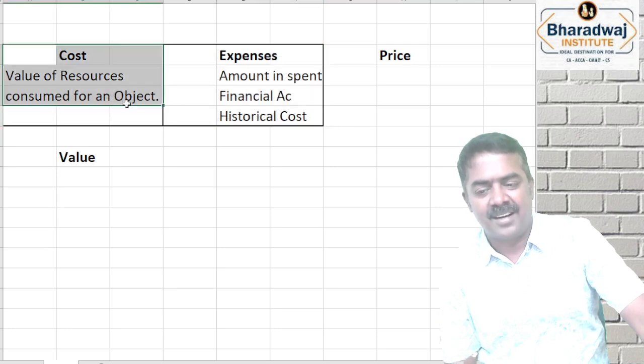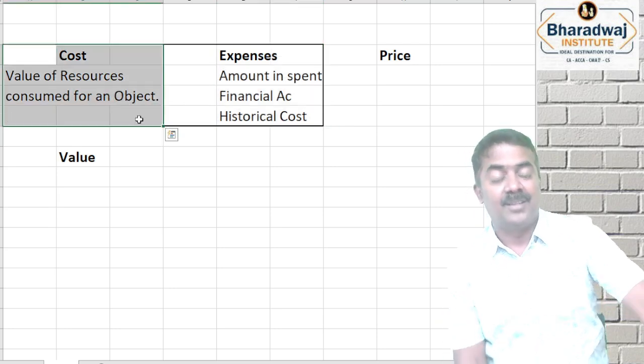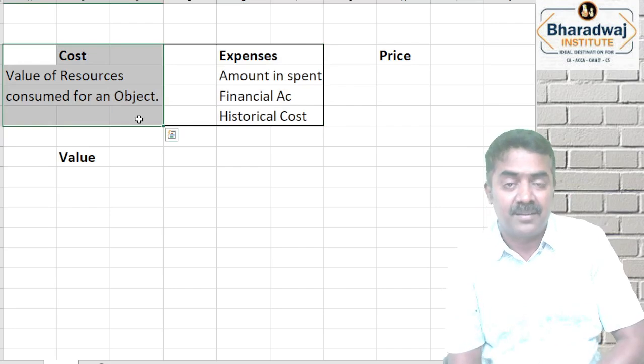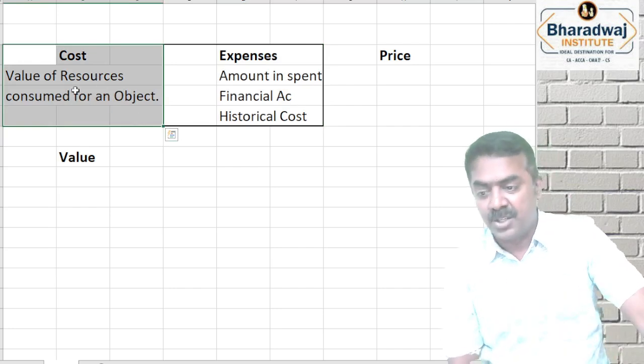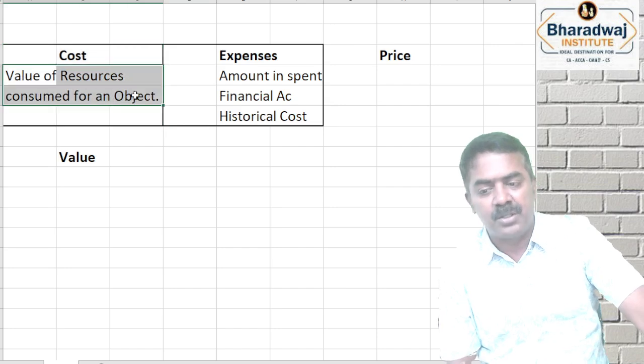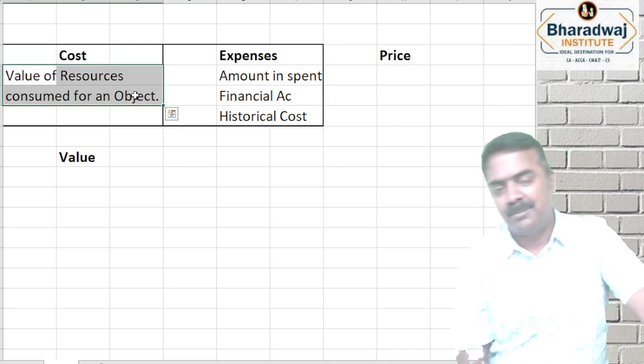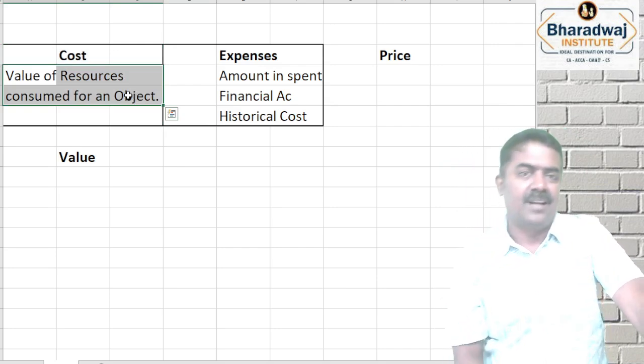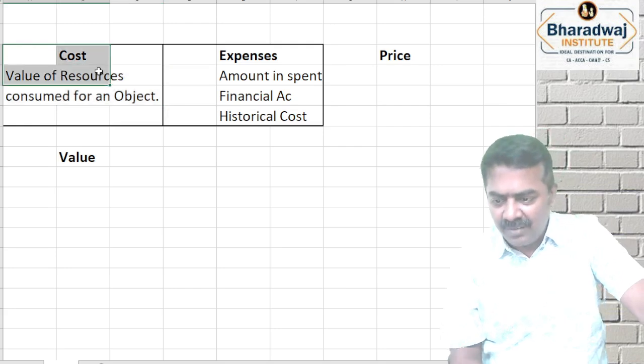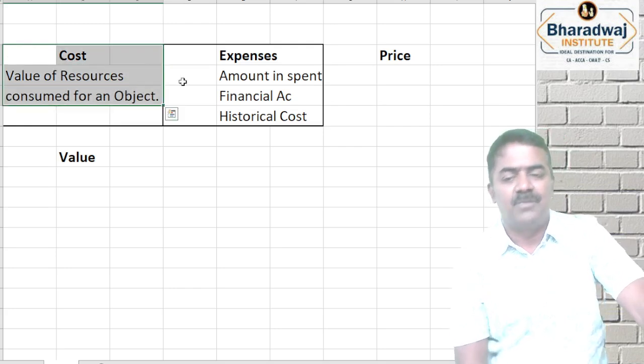Or current market rate per gram 7,000. Will I take the old market rate or the current market rate? Current market rate. That is the value of the gold consumed today for manufacturing that object. What is that object? Bracelet or earring is 7,000 per gram. So I will charge a cost based on the value of resources consumed.